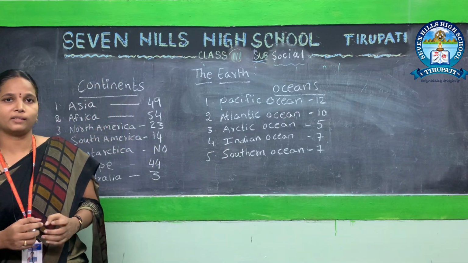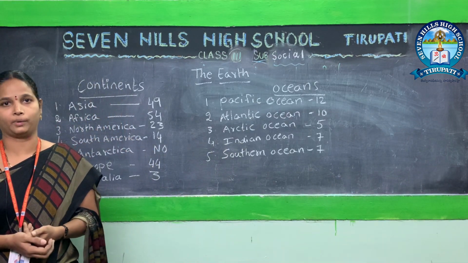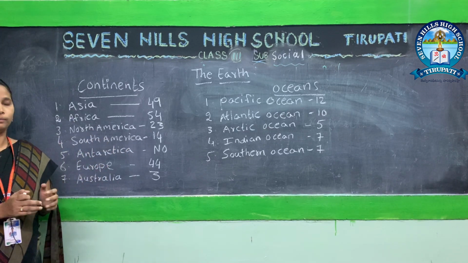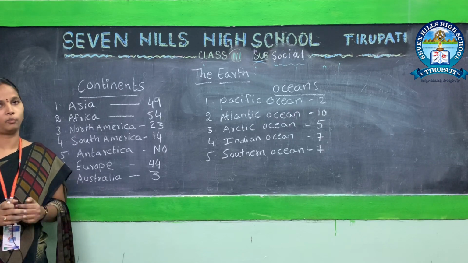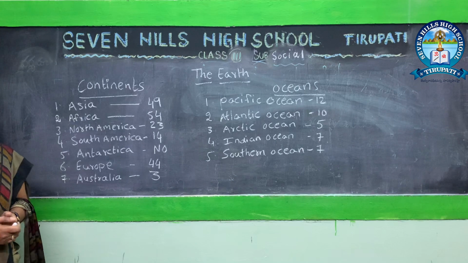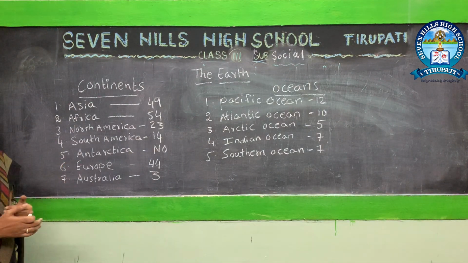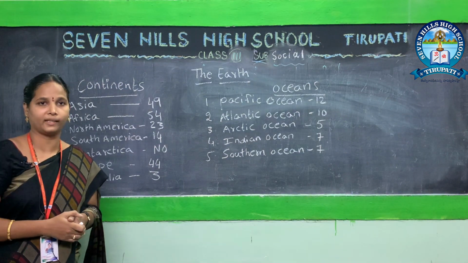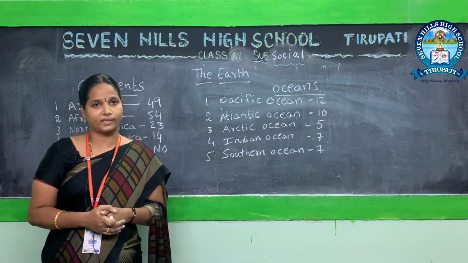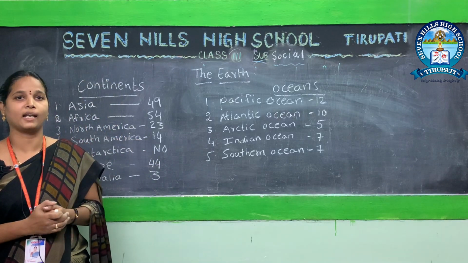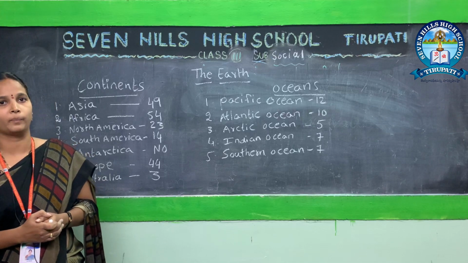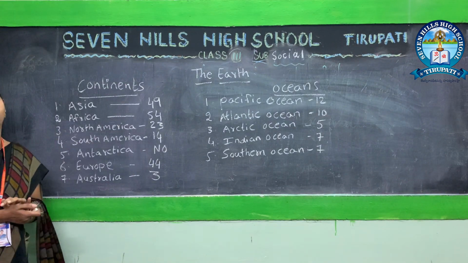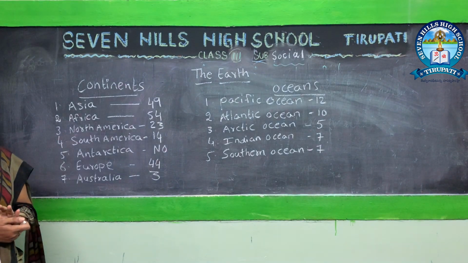So our earth is like a ball. It is spherical in shape. On our earth, we have continents and oceans. Earth is made up of land and water. Our land is divided into 7 continents. What is a continent? Huge land masses on earth are called continents. We have a total of 7 continents in the world.